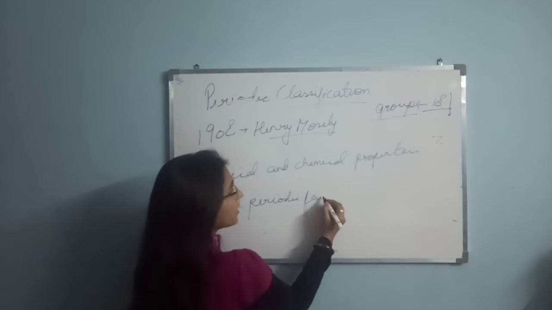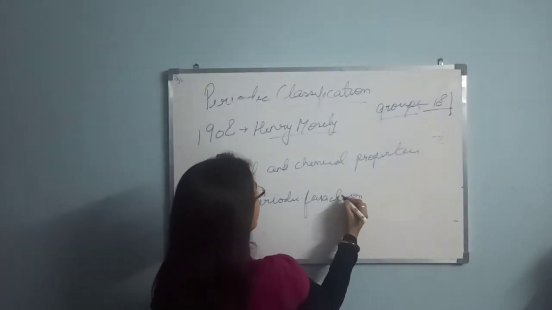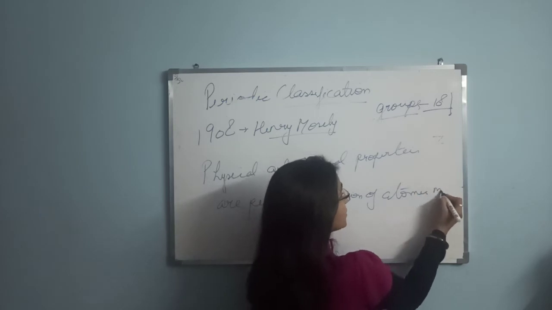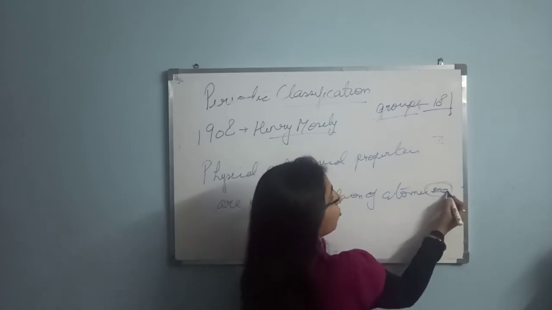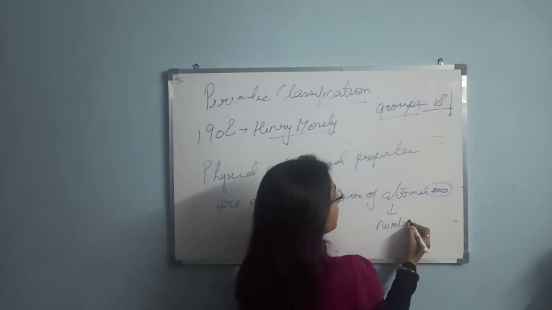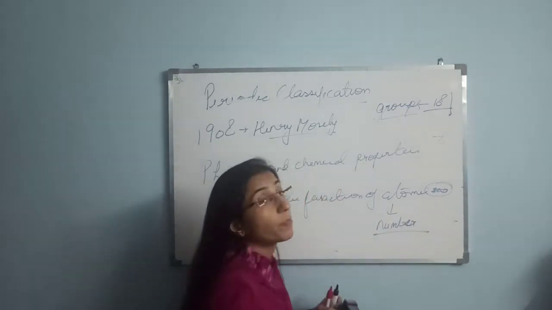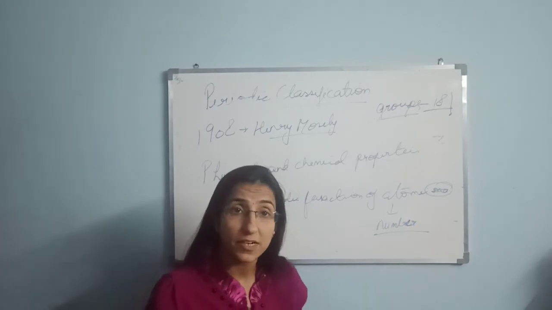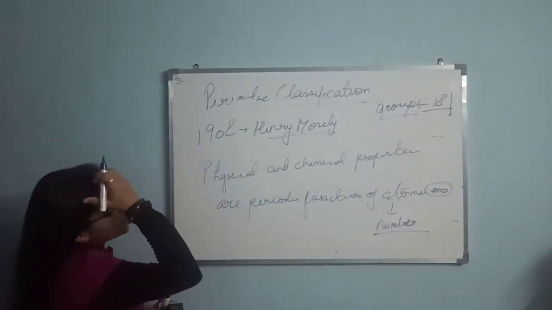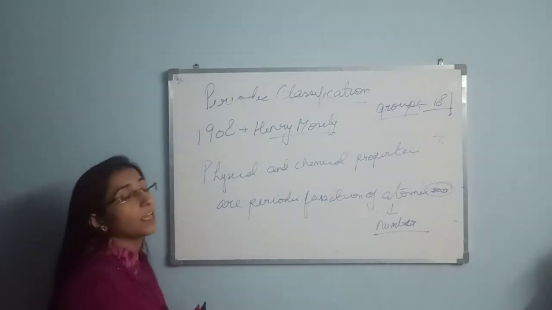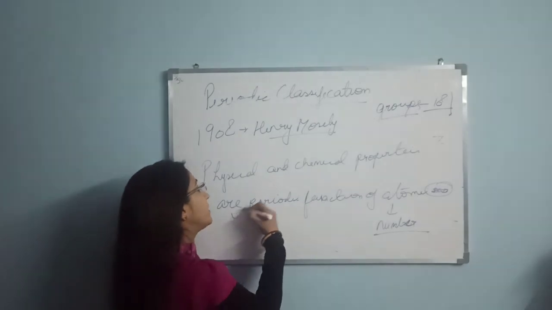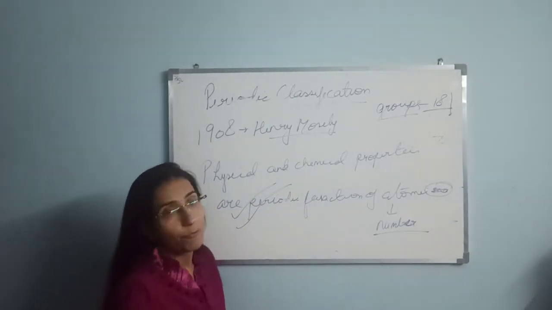Everything was the same, physical and chemical properties, but instead of atomic mass he added atomic number. The atomic number is the number of protons or electrons present in the atom. So Henry Moseley in 1908 suggested that physical and chemical properties are the periodic function of the atomic number, and his theory came out to be fruitful.